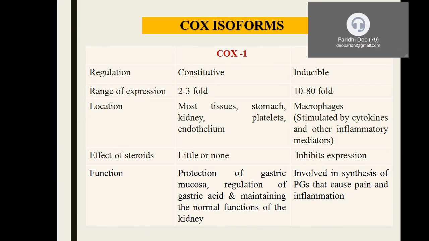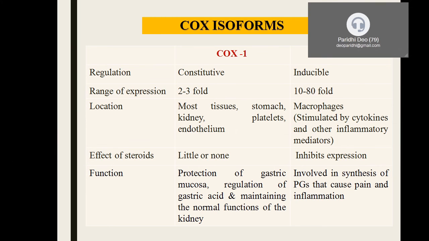The range of expression: COX-1 is present at 2 to 3 fold, whereas COX-2 is present at 10 to 80 fold. Now coming to the cellular location of COX-1, most of the tissues have COX-1, like pancreas, stomach, kidney, endothelium. COX-2 is very much limited to the macrophages because the stimulants are cytokines and inflammatory mediators.